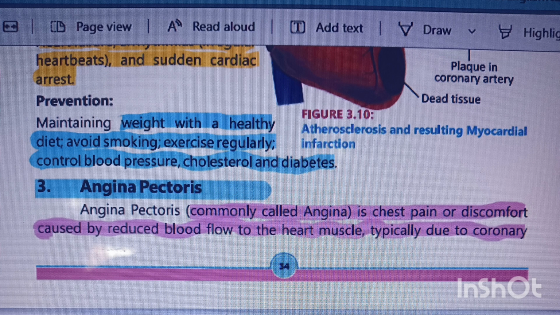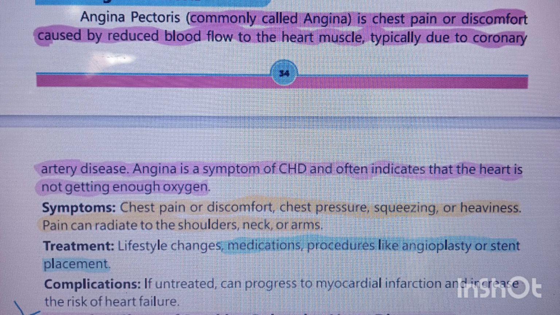Its treatment involves changing your lifestyle, taking medication, and undergoing procedures like angioplasty or stent placement. Now, what are the complications that arise here? If left untreated, it will eventually cause a myocardial infarction, which increases the risk of a heart attack or heart failure.